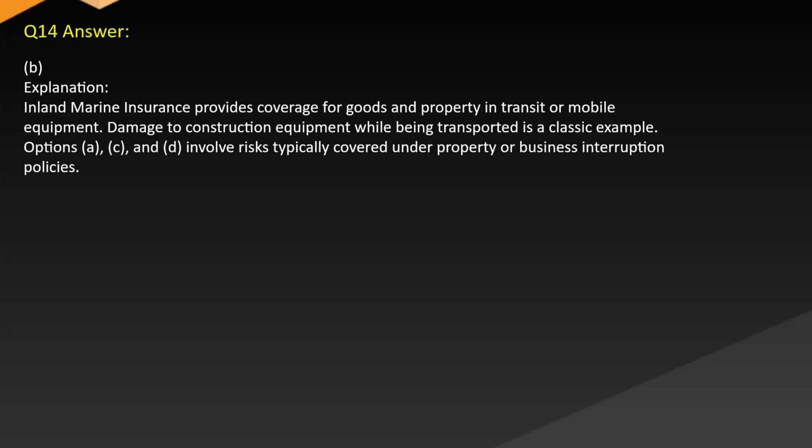Answer: B. Explanation. Inland marine insurance provides coverage for goods and property in transit or mobile equipment. Damage to construction equipment while being transported is a classic example. Options A, C, and D involve risks typically covered under property or business interruption policies.